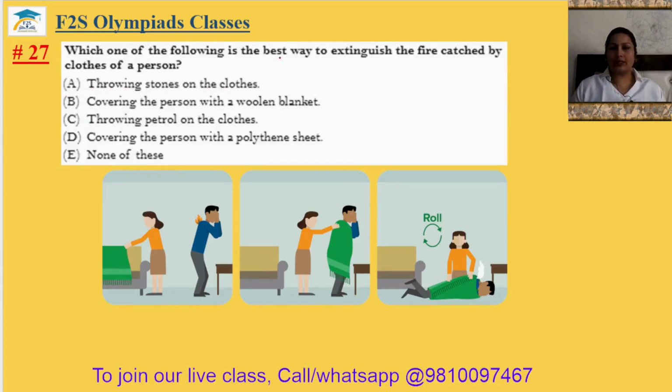Question number 27. Which one of the following is the best way to extinguish the fire caught by clothes of a person? So throwing a stone on the clothes, no. If we throw a stone on the cloth, fire cannot extinguish as well as the person can get hurt. Covering the person with the woolen blanket, yes, it can be one of the options. Throwing petrol on the cloth, no. It will just increase the fire. Covering the person with the polythene sheet, no. Polythene will start burning and it can stick on the skin of the person. So this is also not a good option. Option B will be the correct answer.